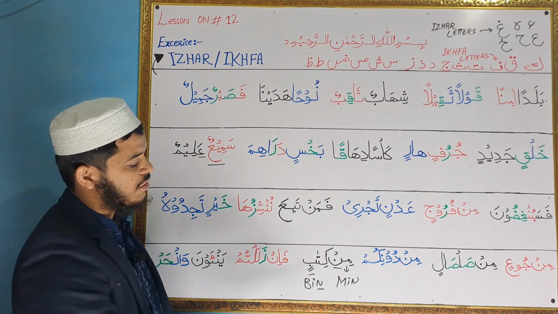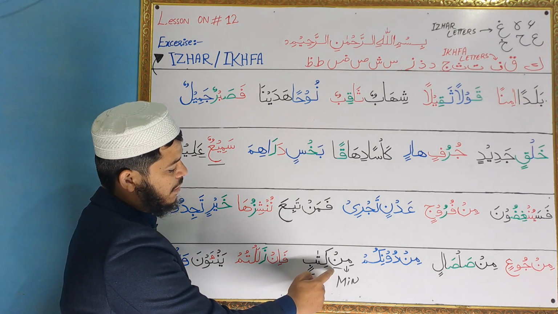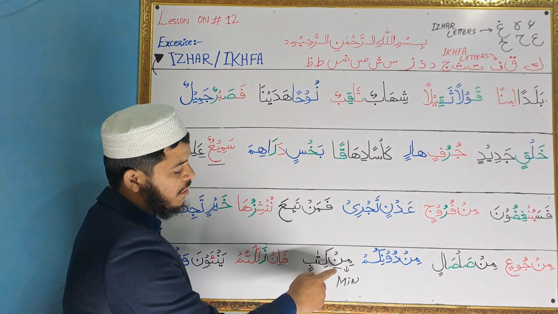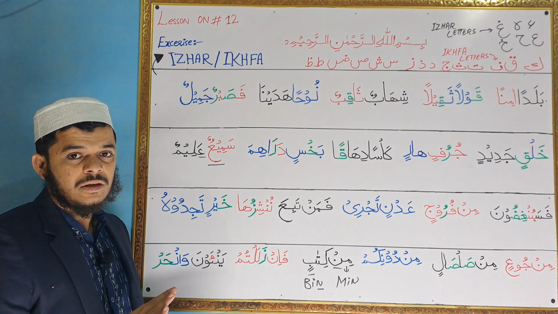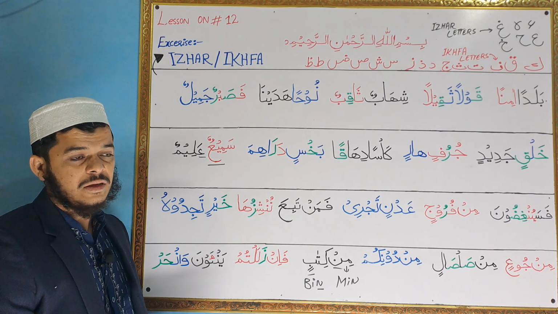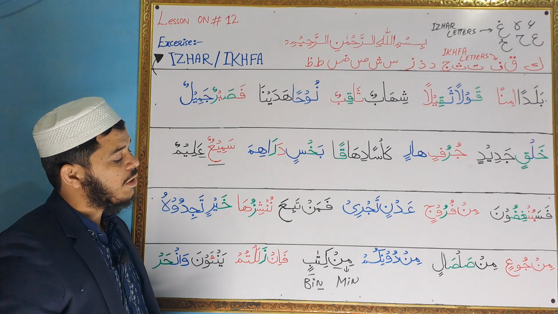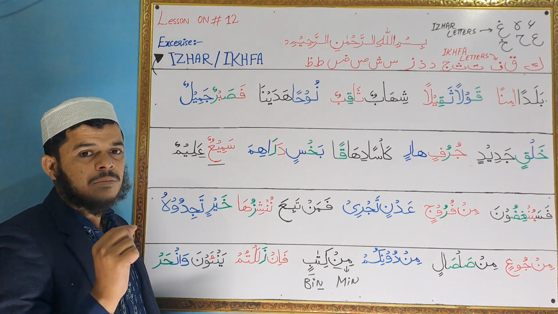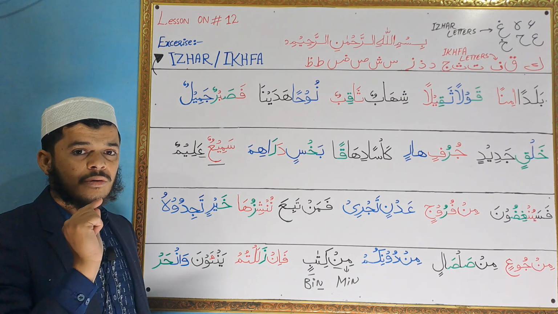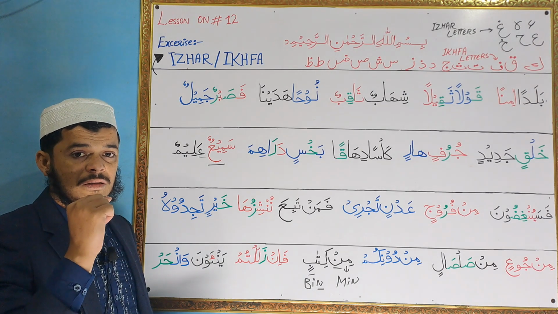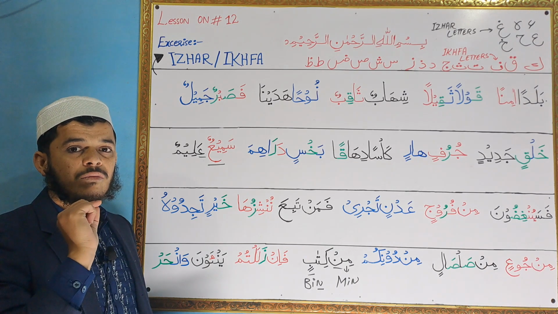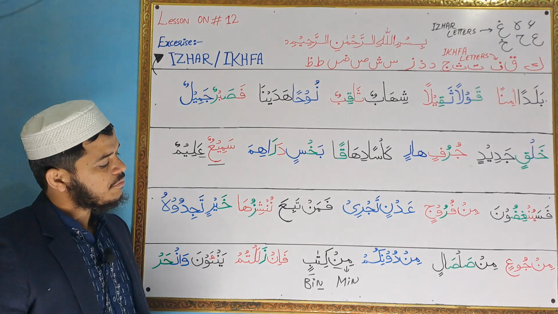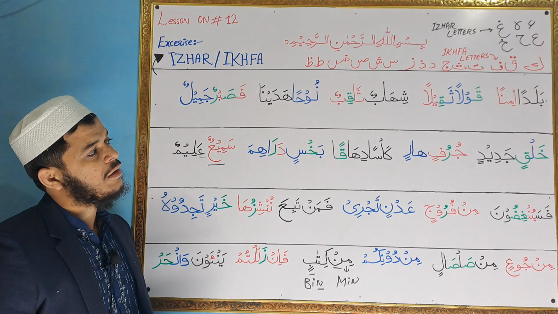Ikhfa sound is like, if we read this one with izhar, it will be called min, okay? Min. The n sound will be clear. But whenever we try to do the ikhfa sound, it will become mil. The tongue will not connect to the teeth, it will remain still between the teeth and the voice goes to our nose for 2 seconds, you can say. So that is called ikhfa.